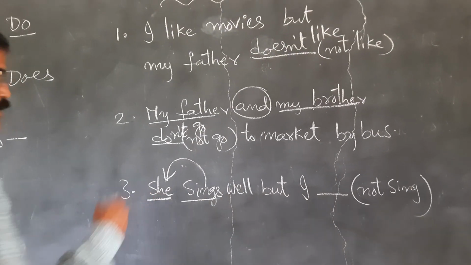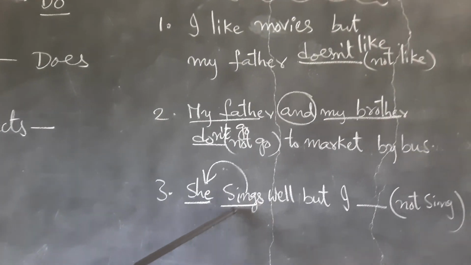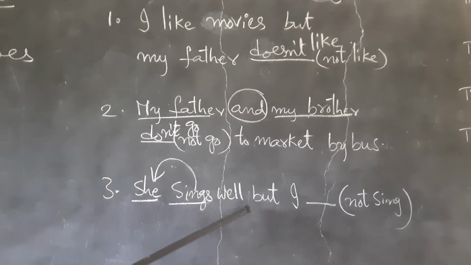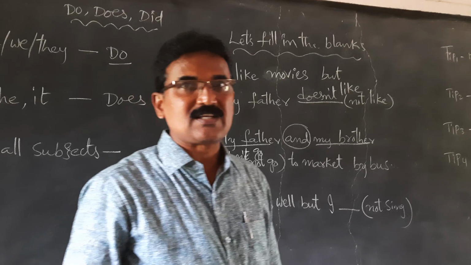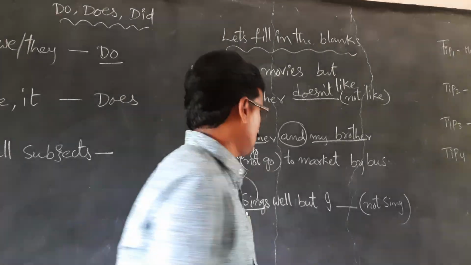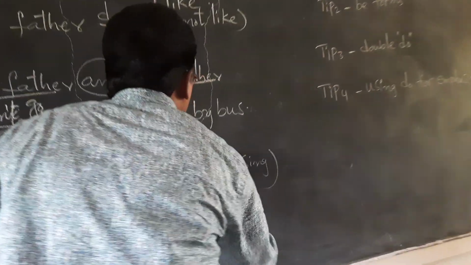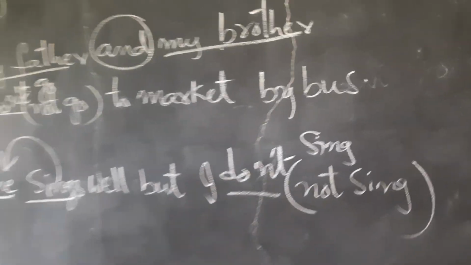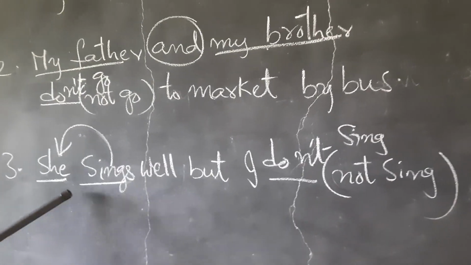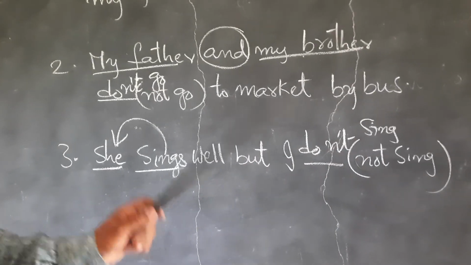The subject is singular, that's why S is added to the base verb. But here, I do not sing. Do we use I does not sing or I do not sing? What do we use? Yes, you are right. I do not sing well. So she sings well, but I do not sing well.